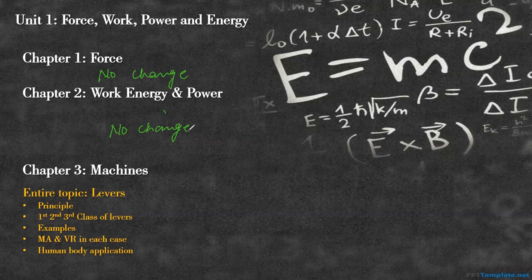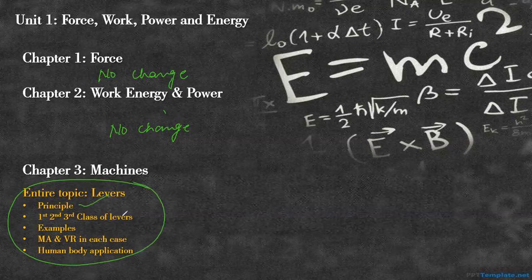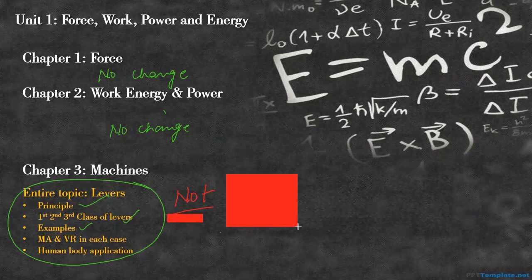Right? Now, as far as chapter 3 is concerned, the first 2 topics are there in chapter 3, but the third topic, which consisted of levers, everything related to levers, the principle, first, second, third class of the lever, examples, MA and VR, graphs, or in each of the cases, human body applications of machines, has been removed. Yes, this is not there. Okay, this has been removed. Yes, right? Okay, so let us proceed with the next one.